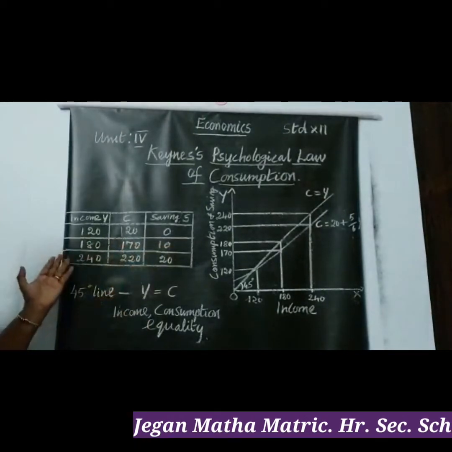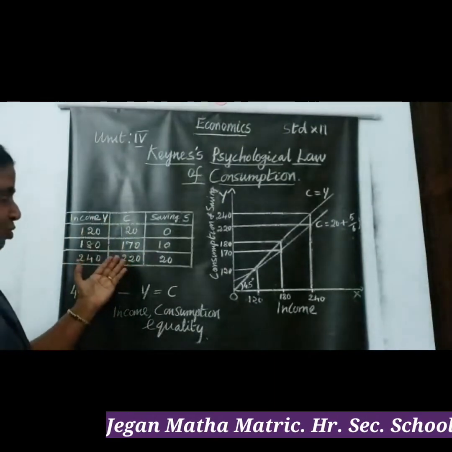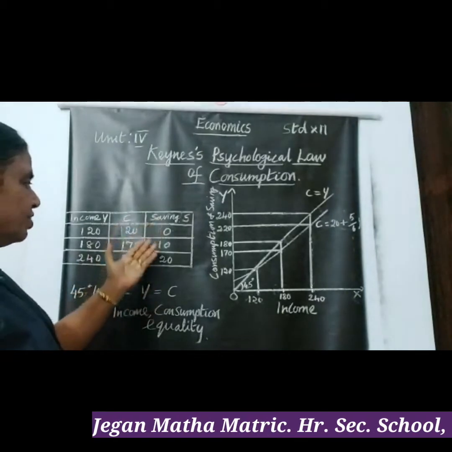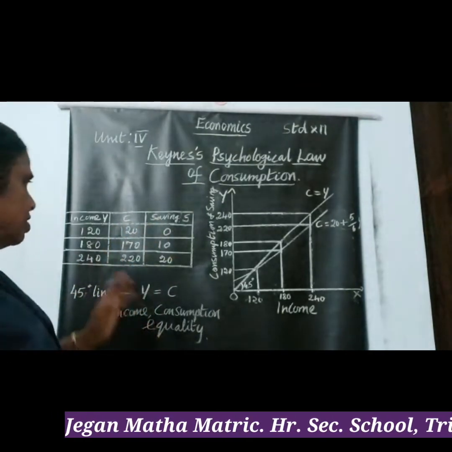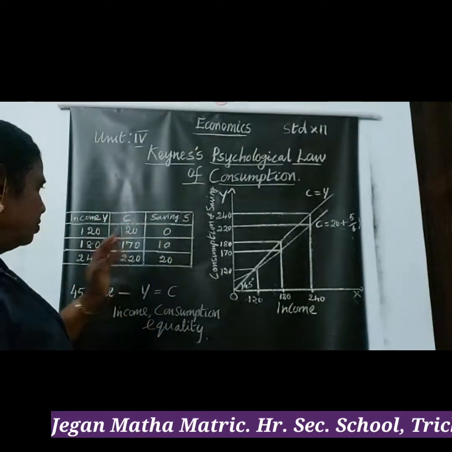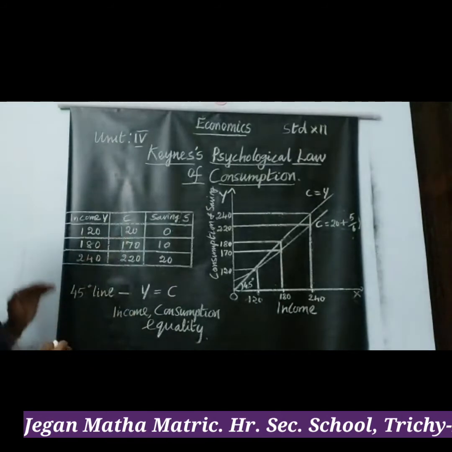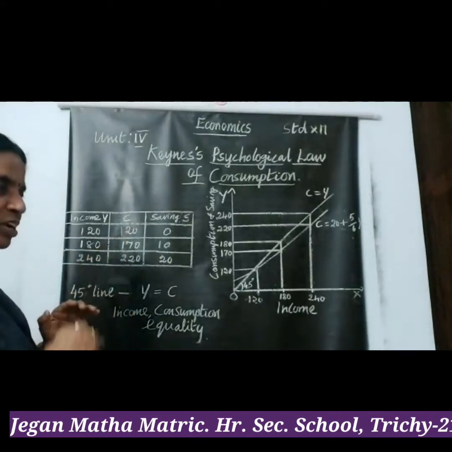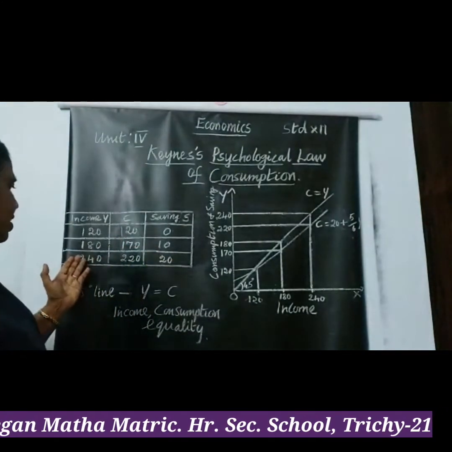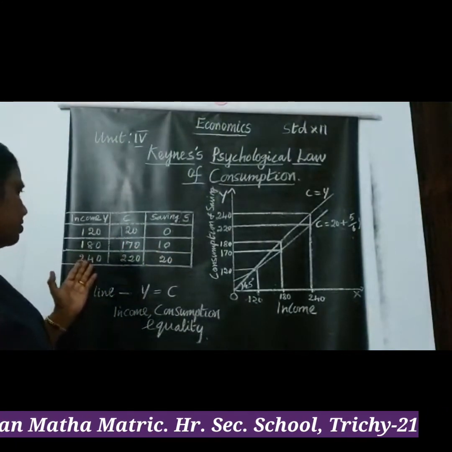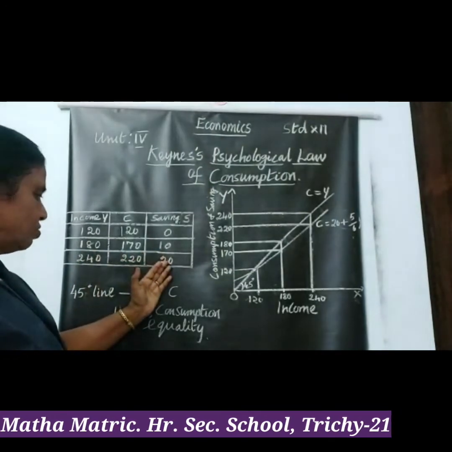And when income increases to 240, consumption increases to 220, savings increases to 20. So according to the three propositions, first the both are same, just slower, but the third proposition when we say income increases, consumption also increases, savings also increase. That we can see in the third proposition, that is income 240, consumption 220 and savings 20.